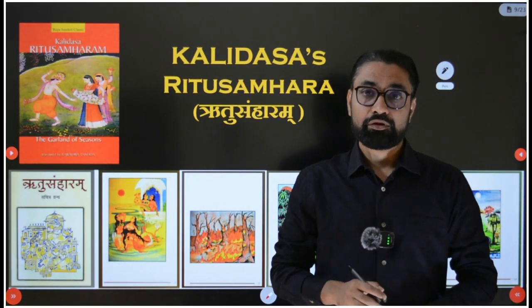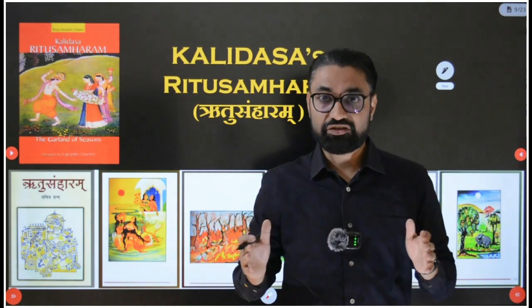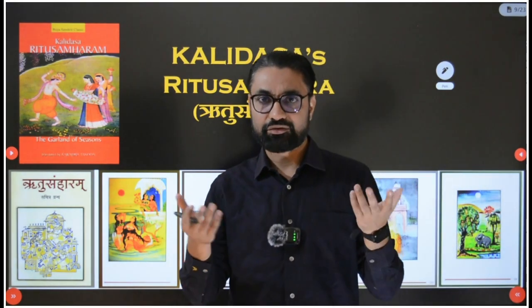So guys, another important composition, lyrical composition, poem of Kalidas is Ritusamharam. In this composition, Kalidas in a very awesome and detailed manner has mentioned the 6 seasons that we experience. Generally around the equatorial region, as you must have studied in basic geography, we only find one season, summer all the time, and rainfall every day.